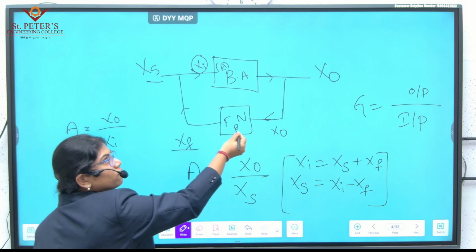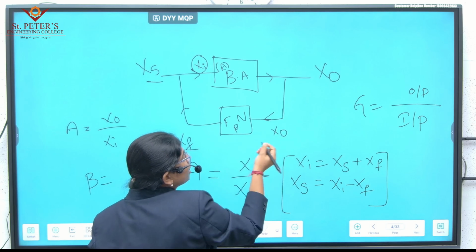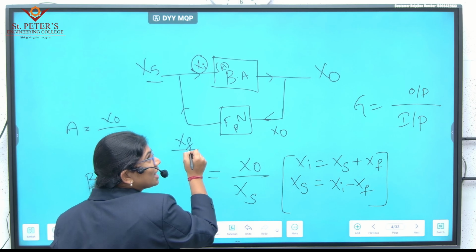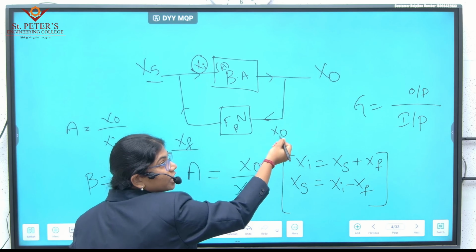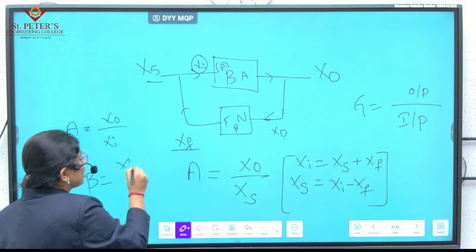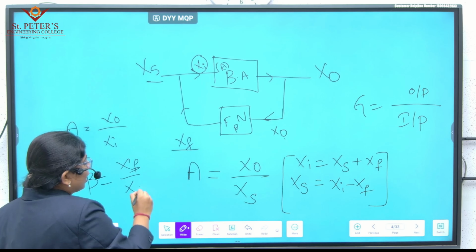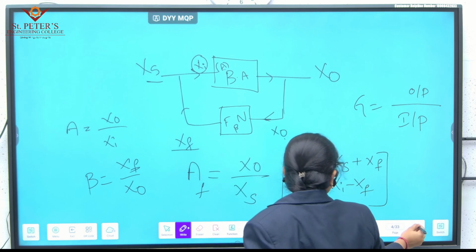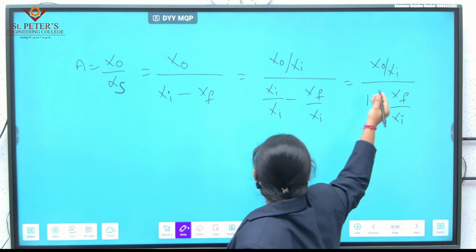Now what is beta? Beta is the gain of the feedback network. Similarly, the output of the feedback network is XF and the input of the feedback network is X out. So beta is XF divided by X out.